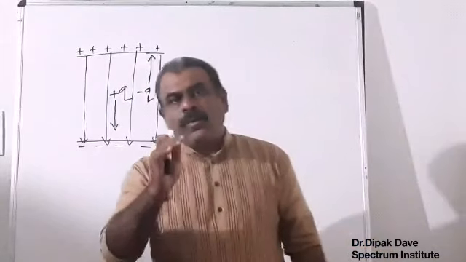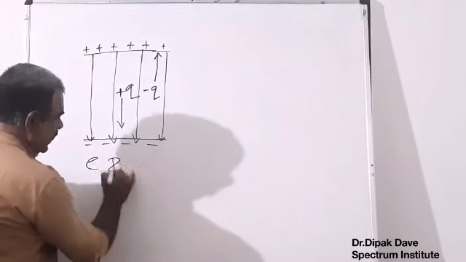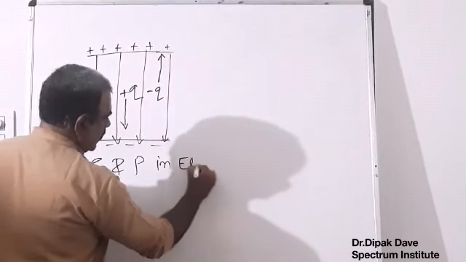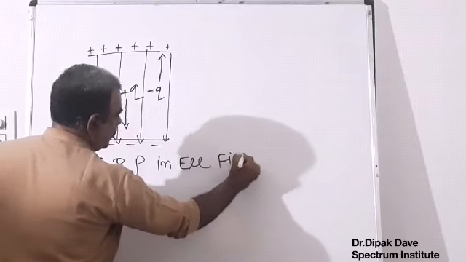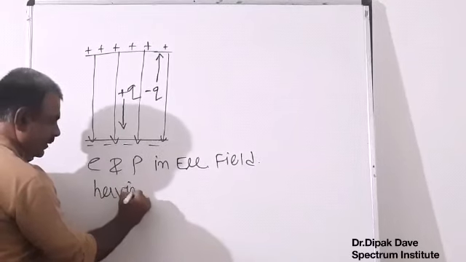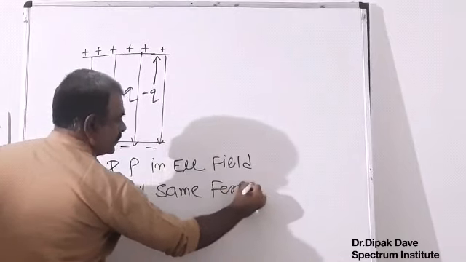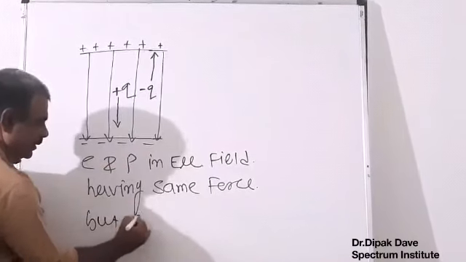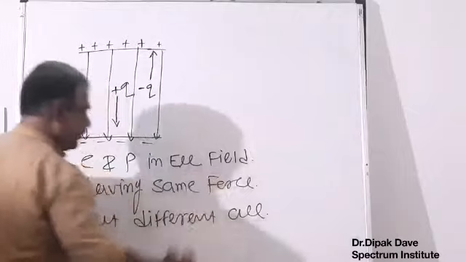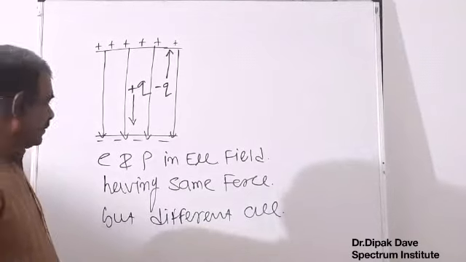One is: an electron and a proton in an electric field have the same force but different acceleration.